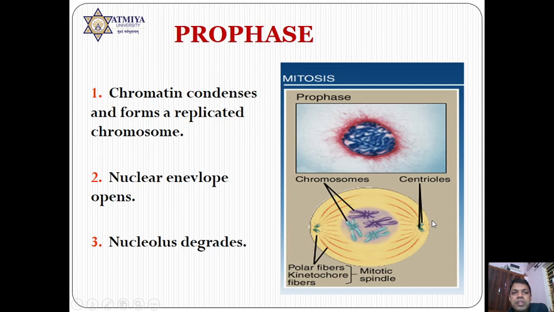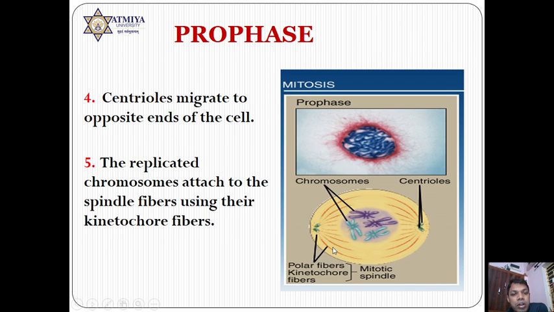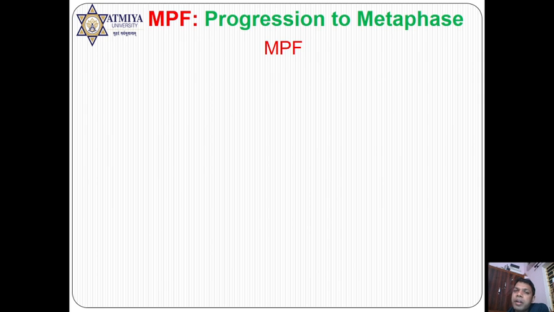So in detail, in the prophase, chromosome condensation occurs, chromatin condensation occurs, the nuclear envelope becomes degraded or open, the nucleolus is degraded, and the Golgi body and ER are degraded. This is all totally dependent on MPF. So as we know that MPF plays an important role in mitosis, there is always a question: what is the role of MPF?